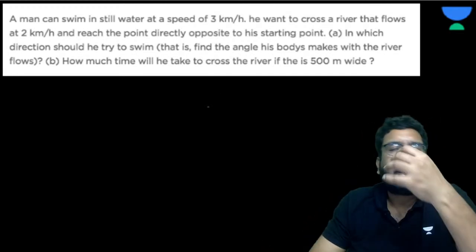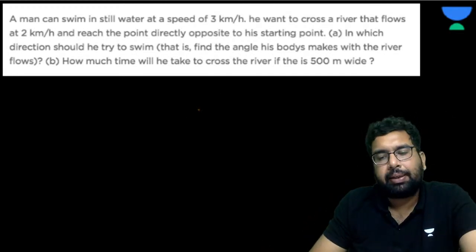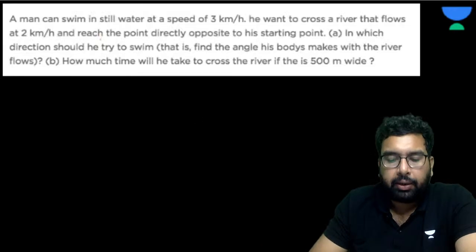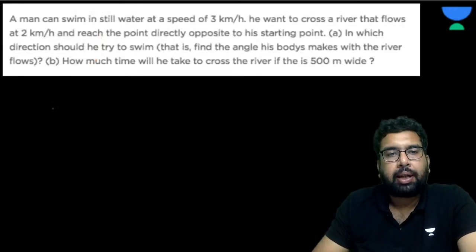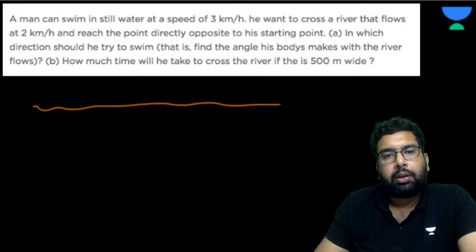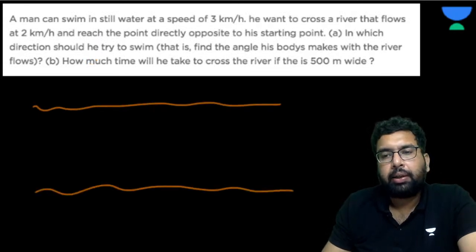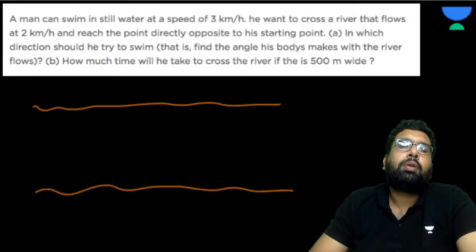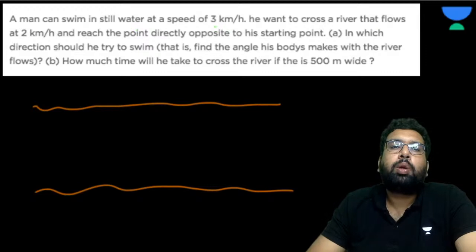Basically, this is the standard minimum distance case. This is also the case of minimum distance. I'll just explain that to you also. So there is a river, it is flowing like this. Now, in this case, a man can swim in still water at a speed of 3 km per hour. He wants to cross a river that flows at 2 km per hour and reach the point directly opposite to